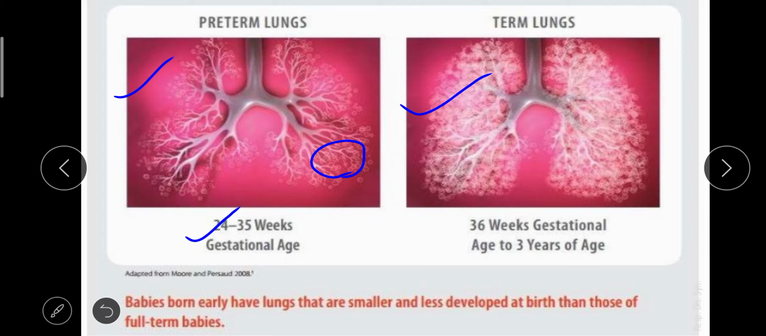But if you go through the term, after completing 36 or 37 weeks of gestational period, the lungs will be fully mature enough to maintain the respiratory function or gaseous exchange, and it will be up to 3 years like this only that the lungs condition will be. So the baby born early has lungs that are smaller and less developed at birth, compared to full term babies. So this is the comparison between the preterm lungs and the term lungs.